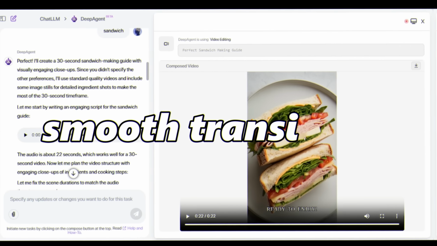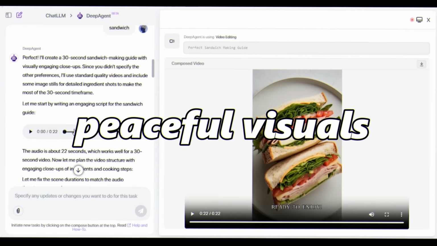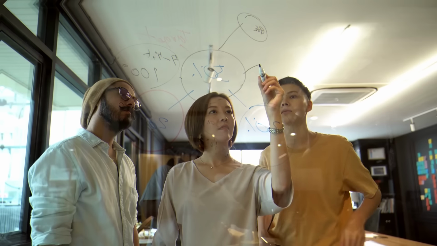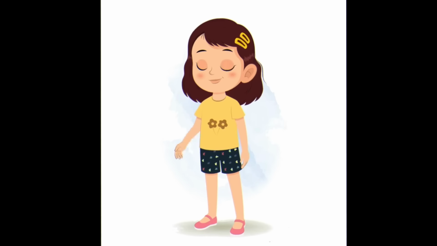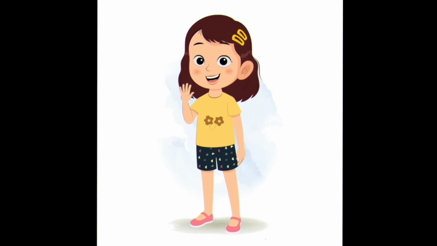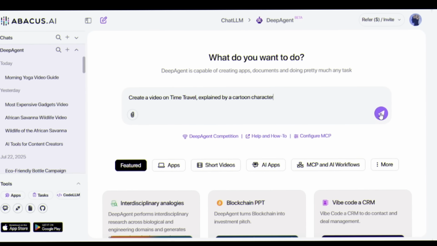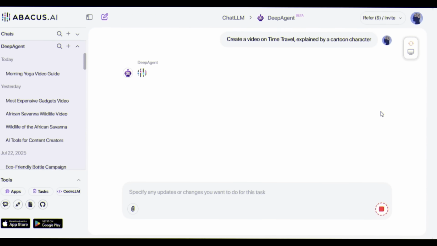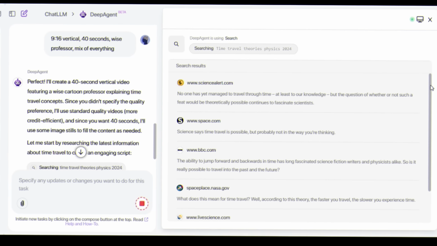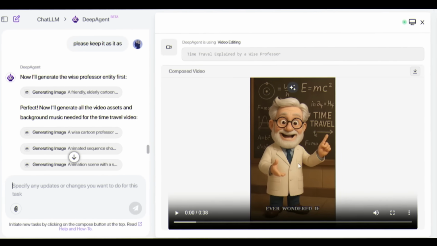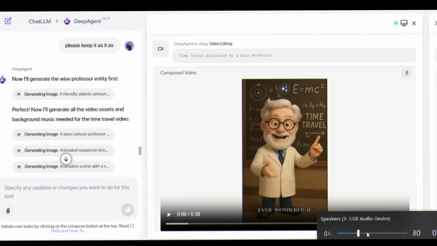It's all about smooth transitions, peaceful visuals, and guidance anyone can follow. And the best part? You didn't film a thing. AI did it all, from idea to execution. You can also create cartoon character explaining videos like, create a video on time travel, explained by a cartoon character. Within seconds, Deep Agent jumps into action. It picks a fun, animated character who writes the entire script and brings it to life with visuals that actually make sense and look amazing.